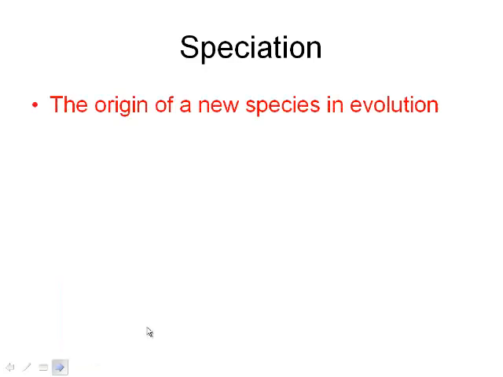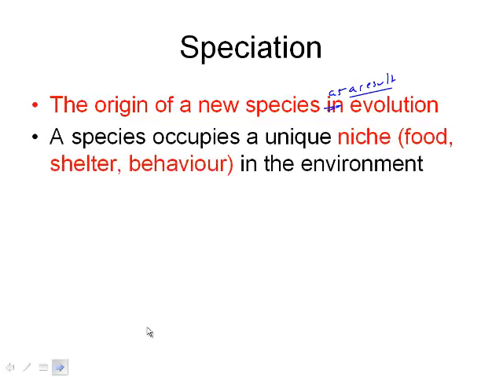So first of all, it just means this: the origin of a new species as a result of evolution. And what causes this evolution to occur is because of something called a niche. Each species occupies what we call a unique niche. So it eats something different, it lives somewhere, it behaves a certain way in the environment.